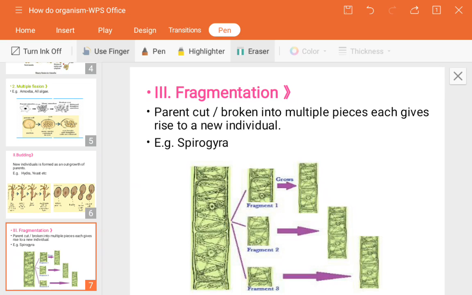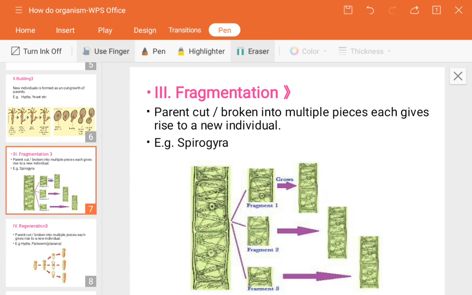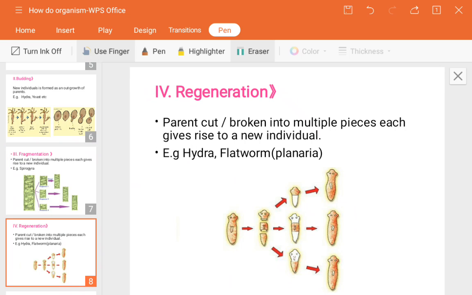Again, one more type of asexual reproduction arises, that is regeneration. How regeneration happens is slightly different compared to fragmentation, which we will see. So now we have seen that fragmentation means the mature parent breaks down into multiple pieces. Again those multiple pieces mature and break down. Is it? But in case of regeneration, it is somewhat similar but not exactly. Okay, but in regeneration the fragment is not similar.